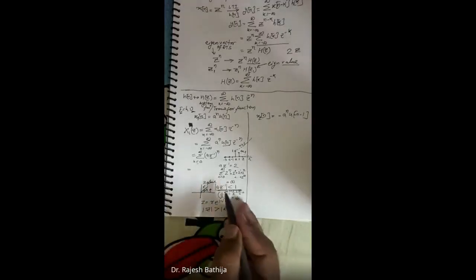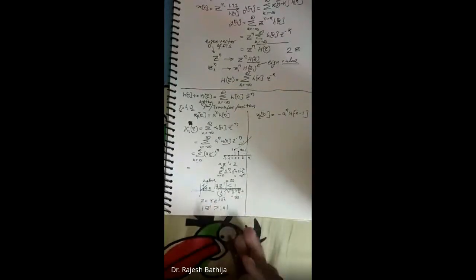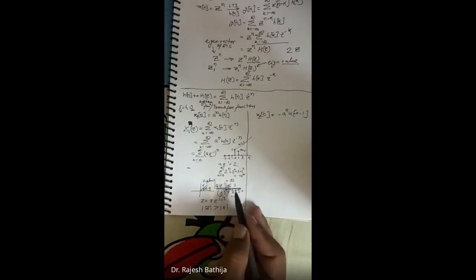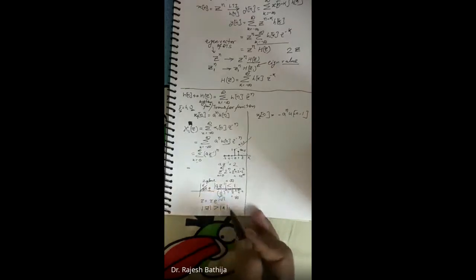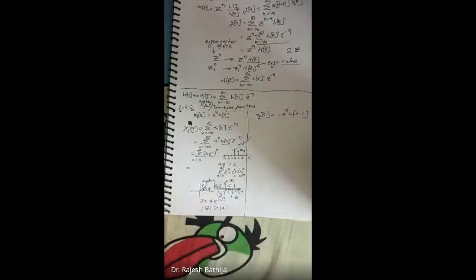Can you find this out? AZ inverse is less than 1, then mod of Z will be greater than mod of A. Is this clear, or do I have to explain it? Anyone have any difficulty? If not, we move further.